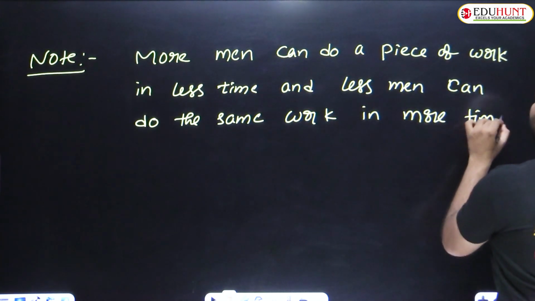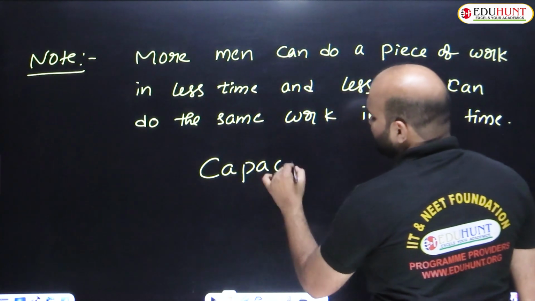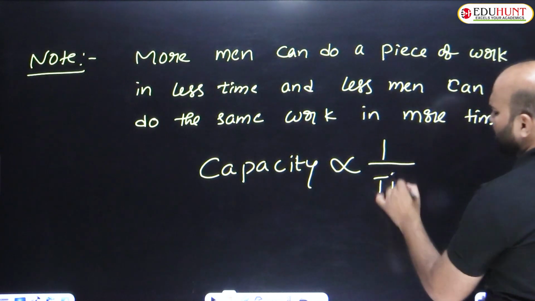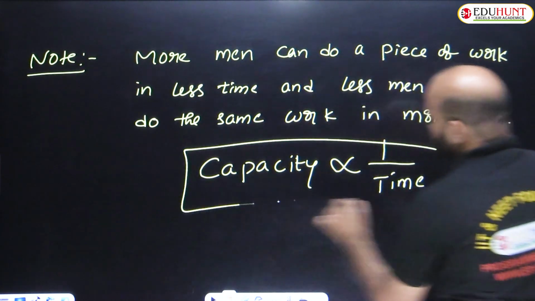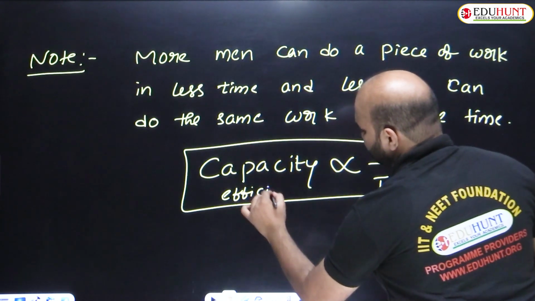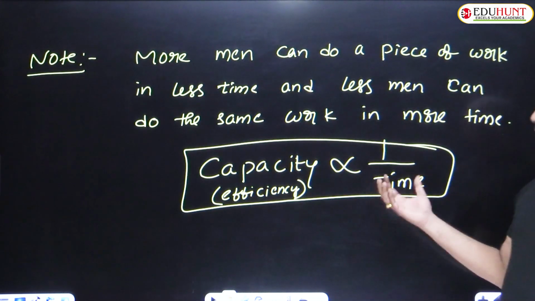So what is the relation between capacity and time? Capacity is nothing but efficiency. Capacity is inversely proportional to time, or time is inversely proportional to capacity. This is very important. So efficiency is inversely proportional to time.